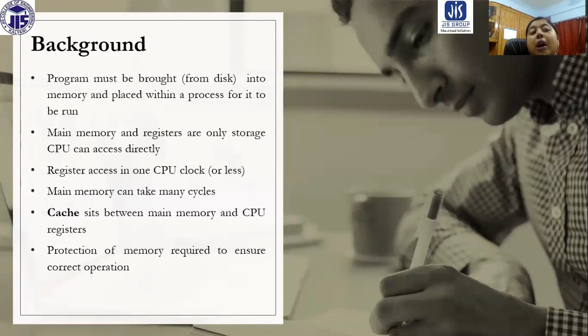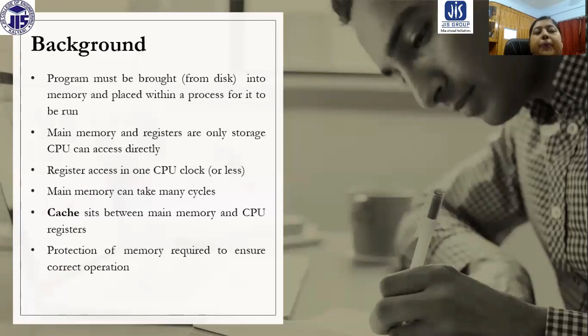But today we are very much concerned about primary memory, that means main memory. The program must be brought from disk, because whenever the program is not in execution, it is located on disk, which is our secondary memory.